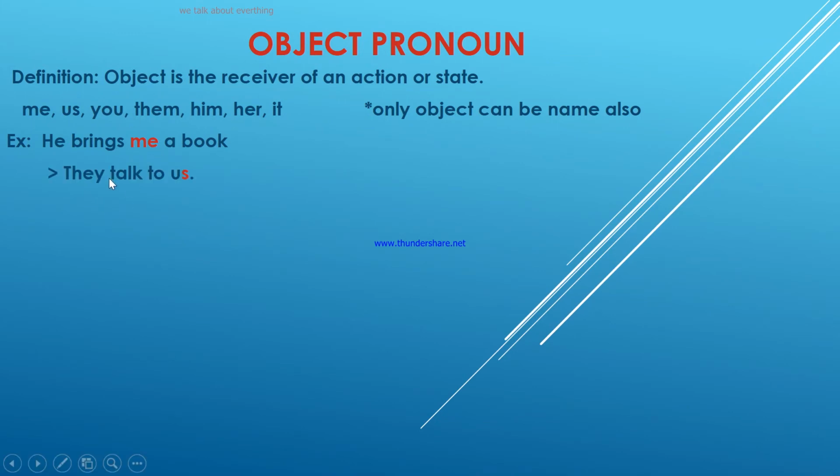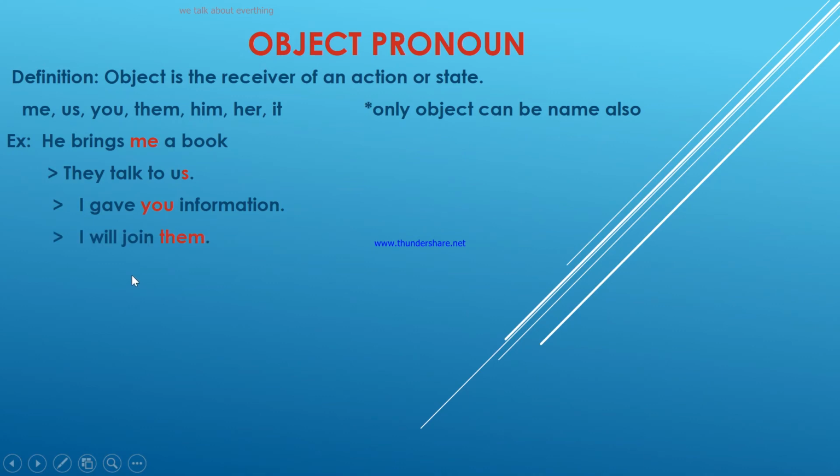The second one: They talk to us. They talk to us, like we are a group here and they are talking to us. So we receive the action, right? I gave you information. So I give you. You are the receiver of the action. Here I is subject, you are object, right?